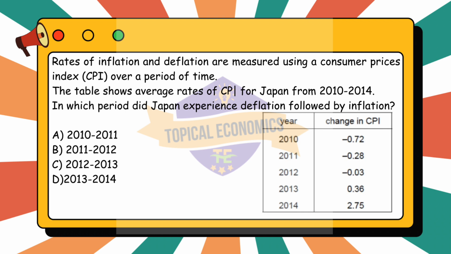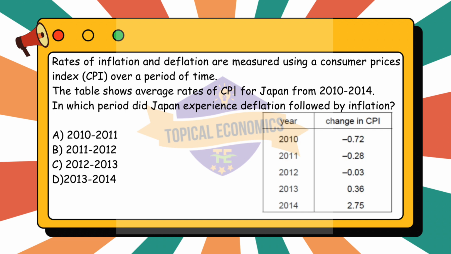To identify the period during which Japan experienced deflation followed by inflation, we need to understand the terms deflation and inflation in terms of the Consumer Prices Index, CPI. Deflation is when the CPI decreases, a negative change in CPI, indicating that prices are falling. Inflation is when the CPI increases, a positive change in CPI, indicating that prices are rising. Let us analyze all options.